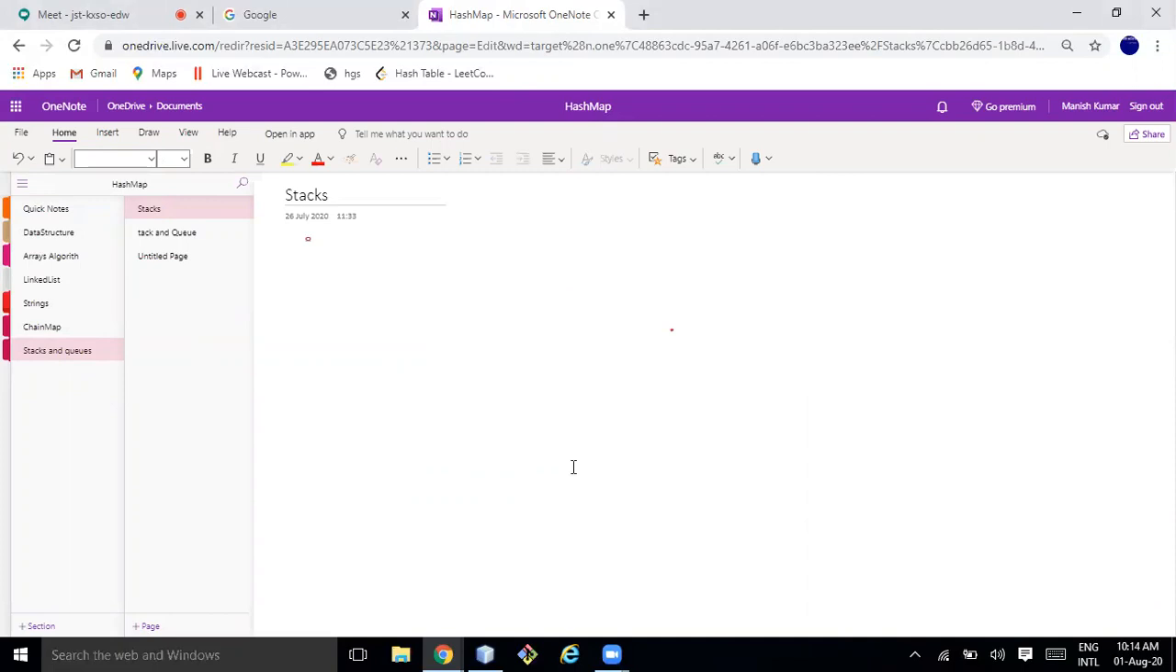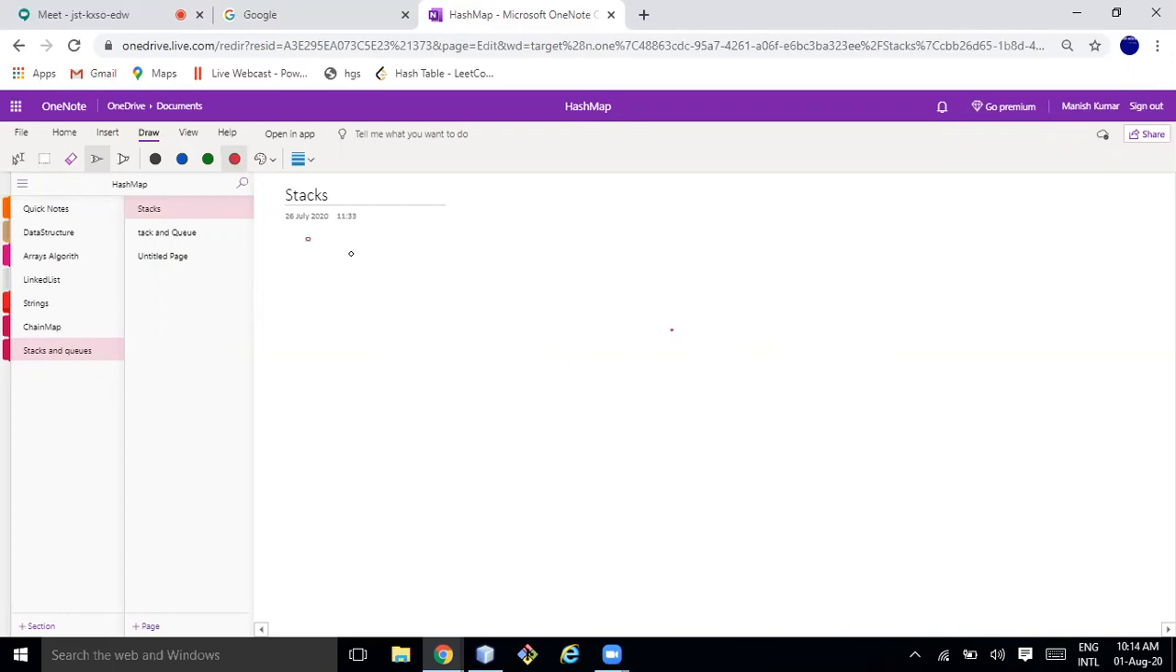So we are going to start one new topic, stack and queue. So the first question comes, why do we need to learn stack and queue? To answer that question, let's first discuss the stack.